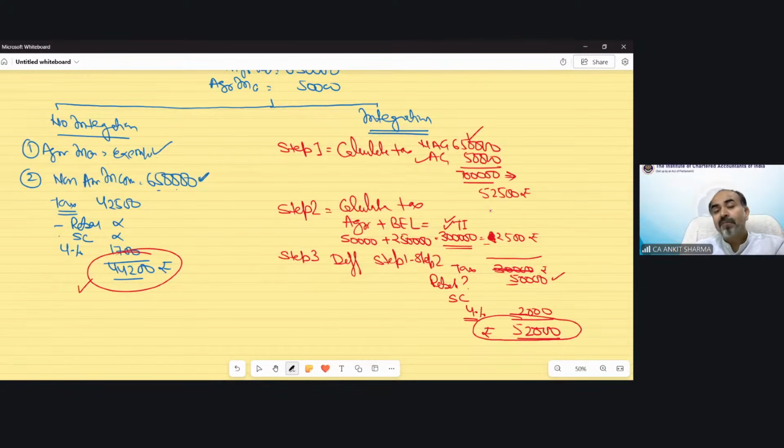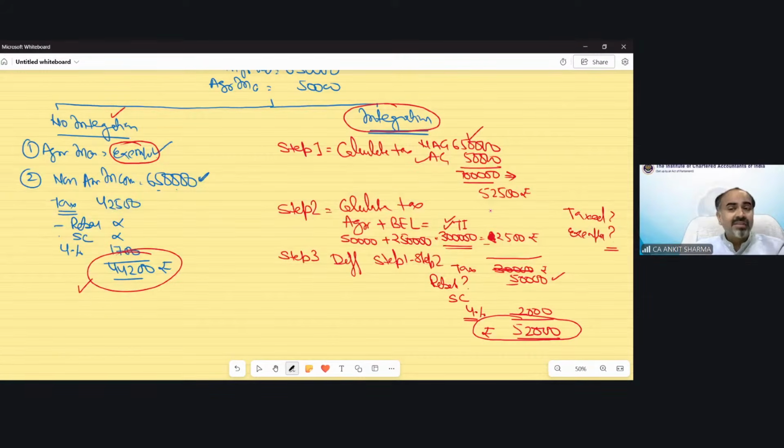It is now 52,000 rupees. In this situation, agricultural income was exempt. Under integration, if I ask you, is the agricultural income still exempt or is it taxed? Can you tell me, is it taxed or is it still technically exempted?